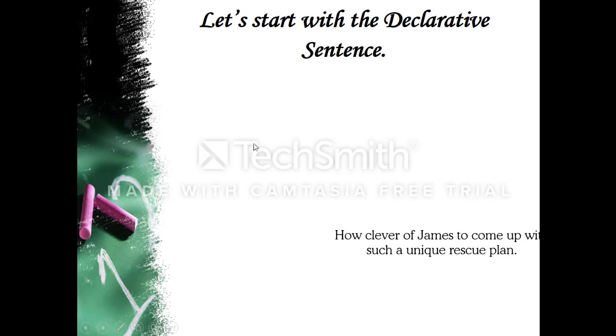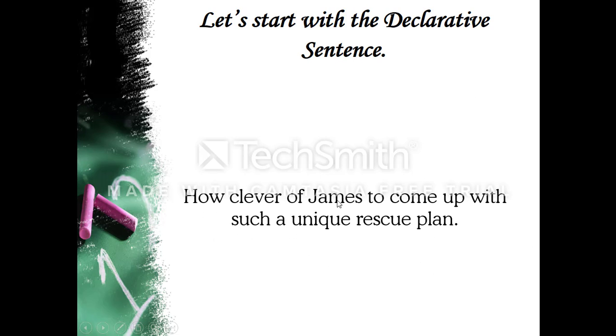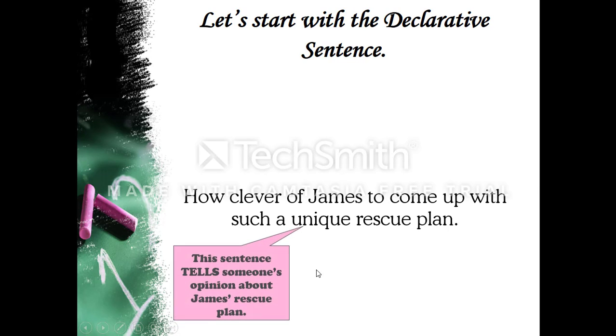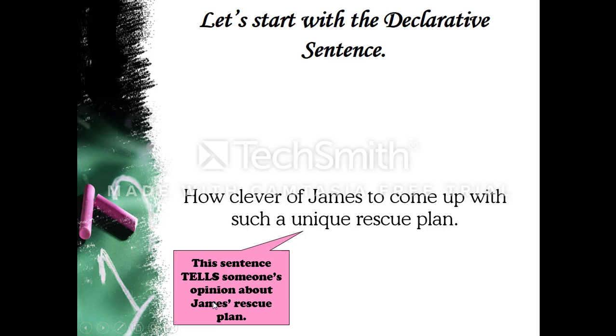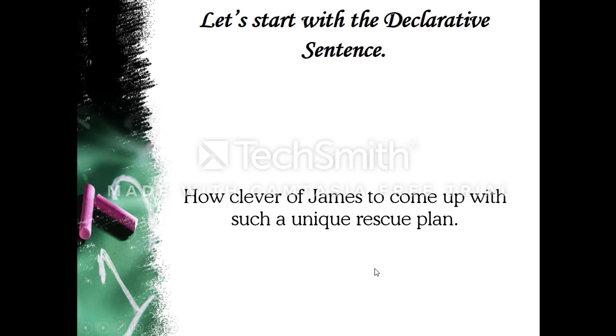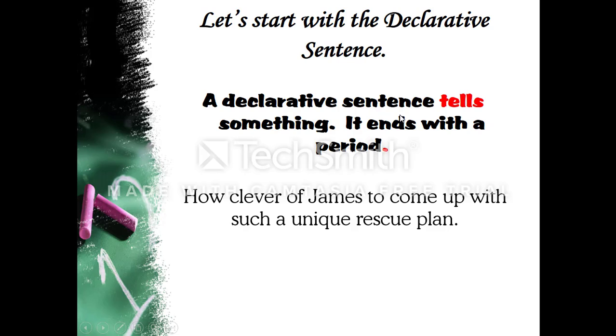Here we go. How clever of James to come up with such a unique rescue plan. This sentence tells someone's opinion about James's rescue plan. And again, it ends in a period. And students, don't forget, a declarative sentence tells something. It ends with a period.